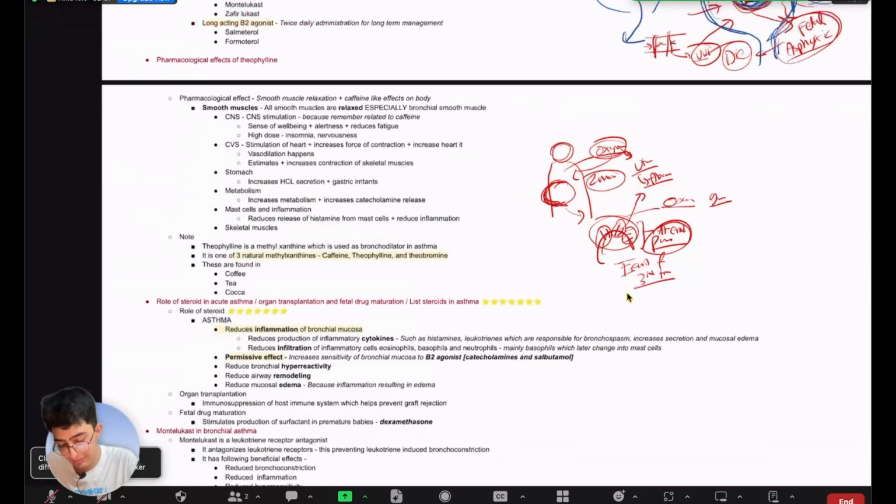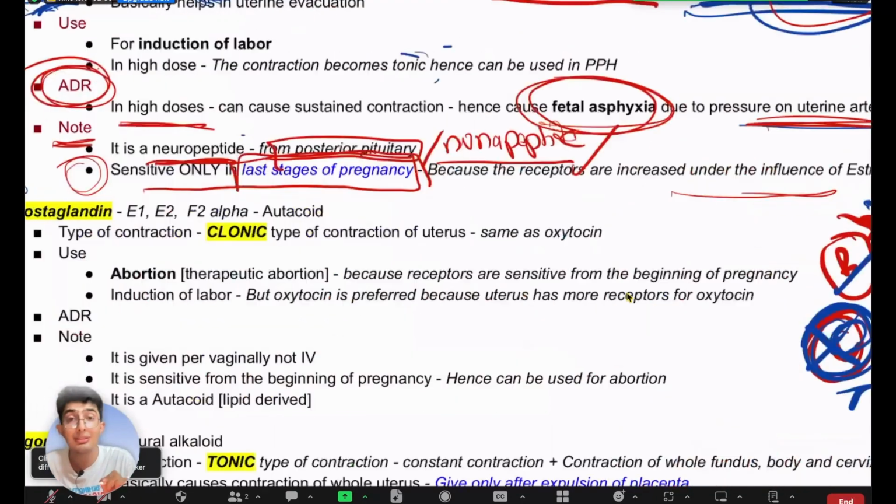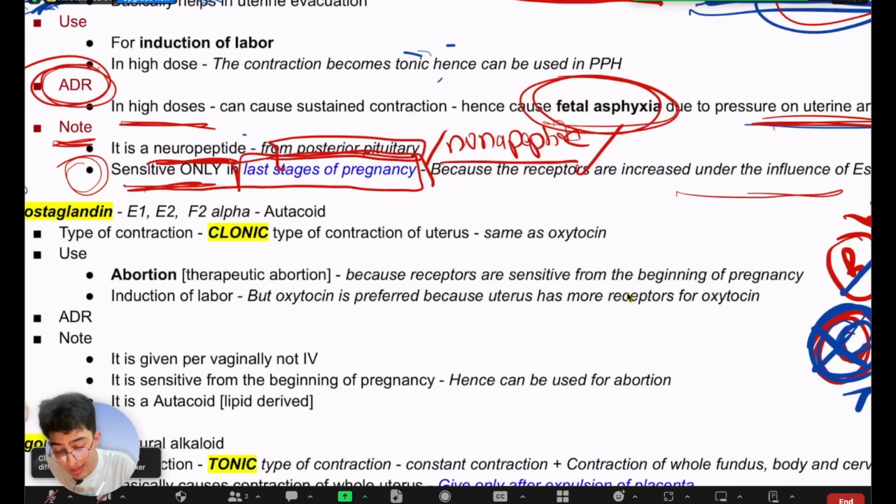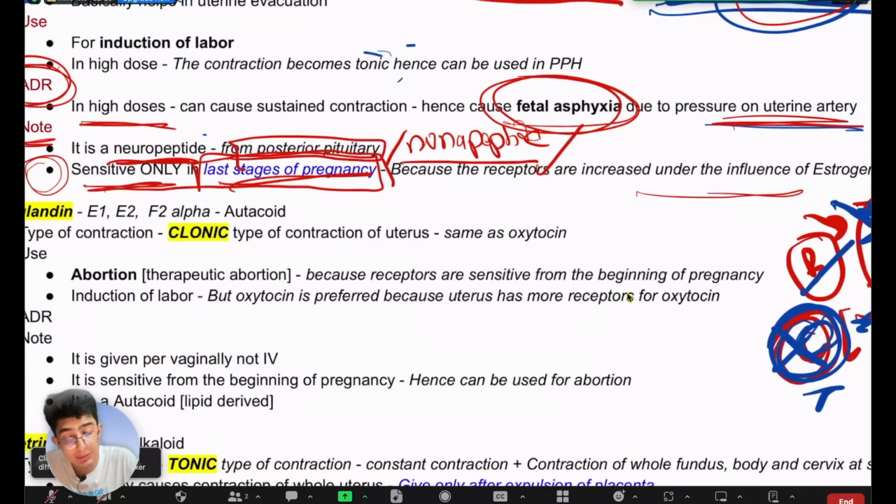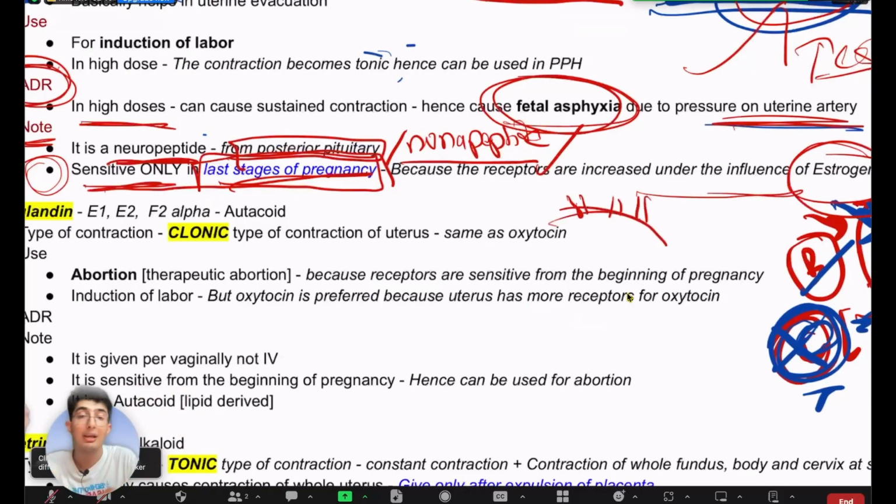I hope I could stress the importance. So the oxytocin receptors on the uterus are sensitive only at the last stages of pregnancy, and this sensitivity happens under the influence of estrogen. Around 9 months, around the time when the delivery is expected, there is an increase in estrogen levels, right? And this estrogen causes an increase in oxytocin receptors on the uterus. Because of this increase in the number of oxytocin receptors, oxytocin that is present at normal levels in the body will have more action on the uterus, which will lead to clonic type of uterine contraction, and which will actually initiate or start the labor process, right?